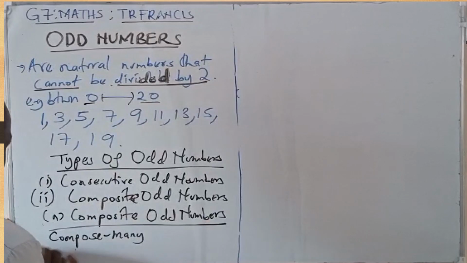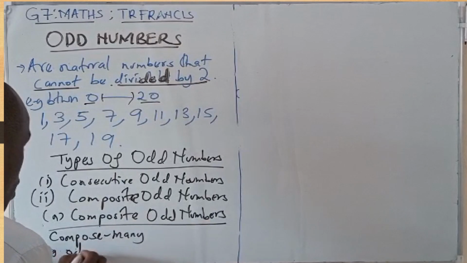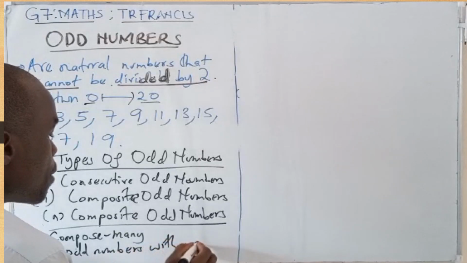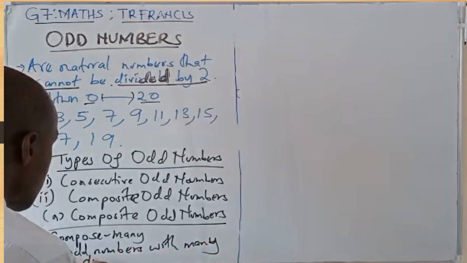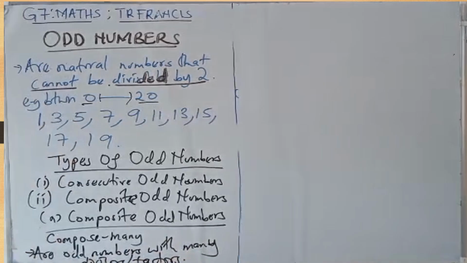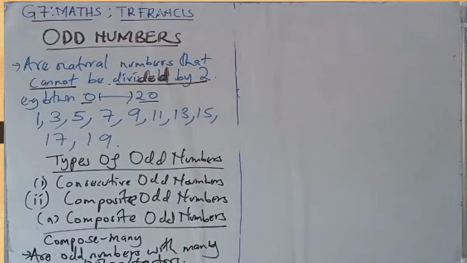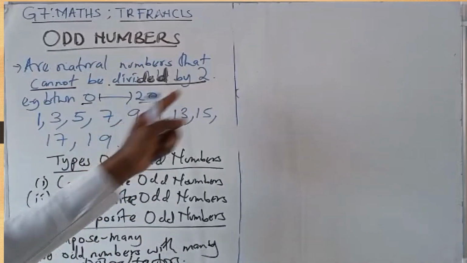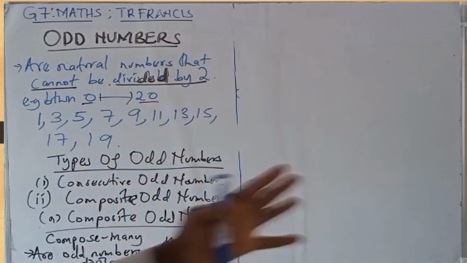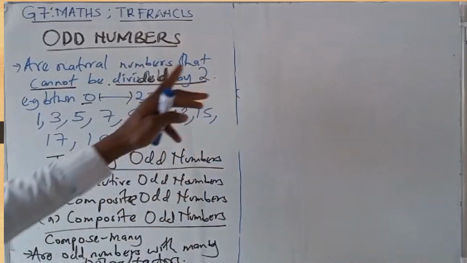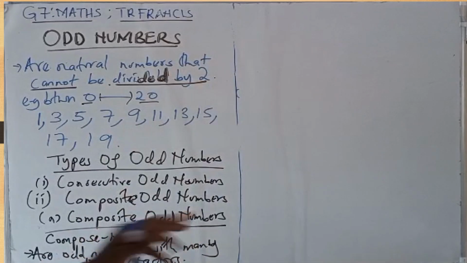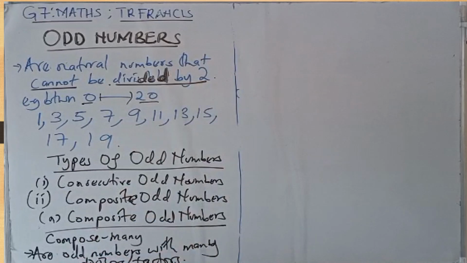So they are odd numbers with many divisors or factors. And one of the divisors is not 2. But one of the divisors can be 1, 3, can be 5, but not 2, because if it is divisible by 2, it is no longer an odd number. So composite odd numbers have many divisors.